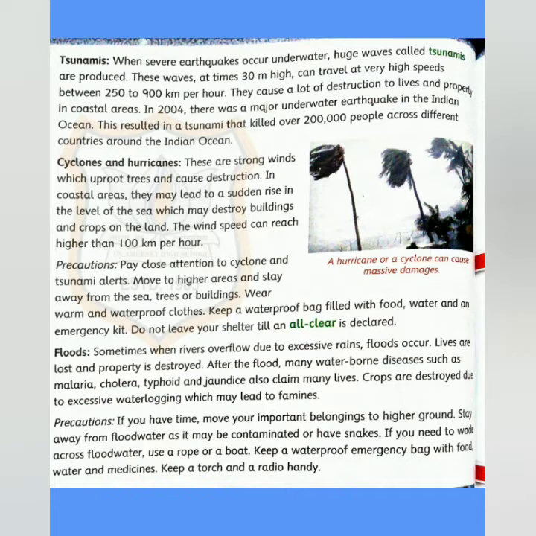Crops are also destroyed due to excessive waterlogging, which may lead to famines.